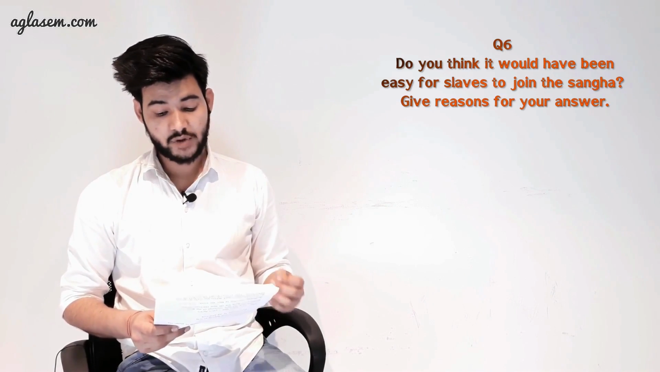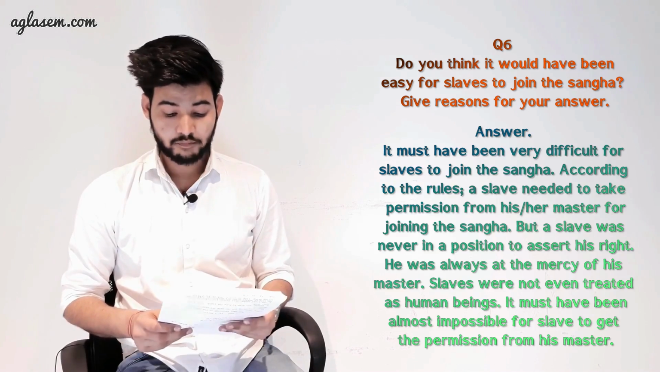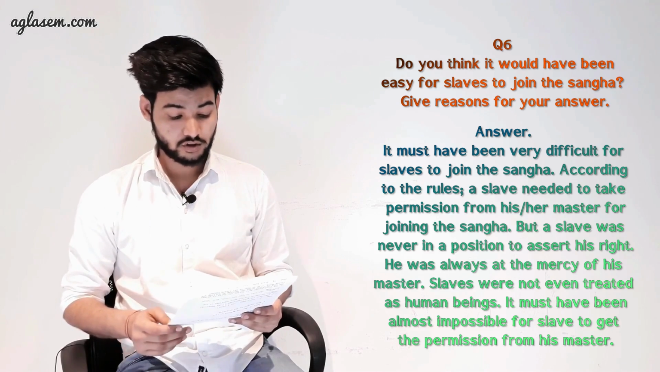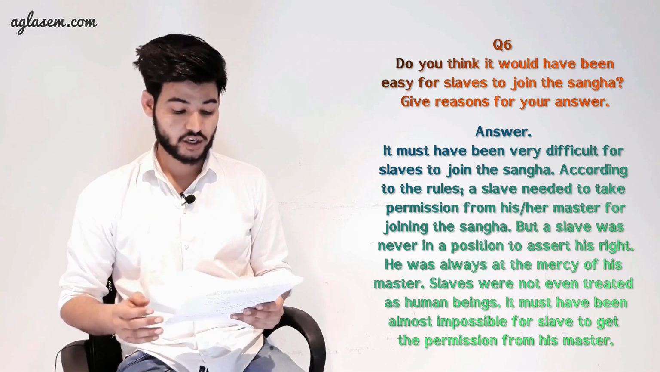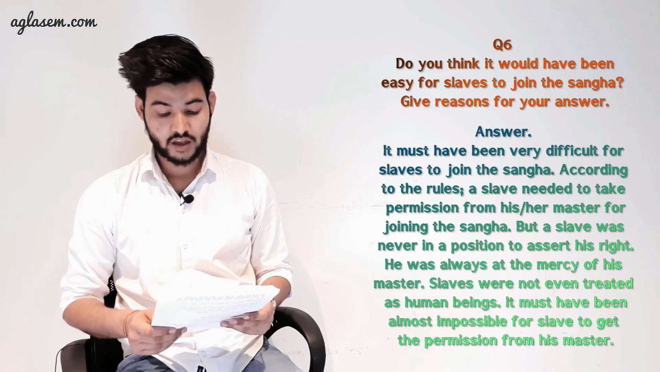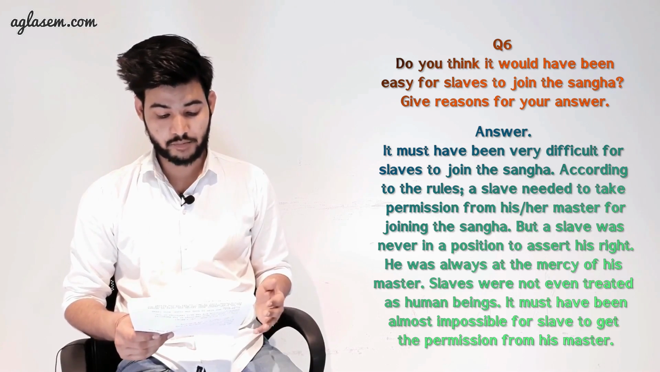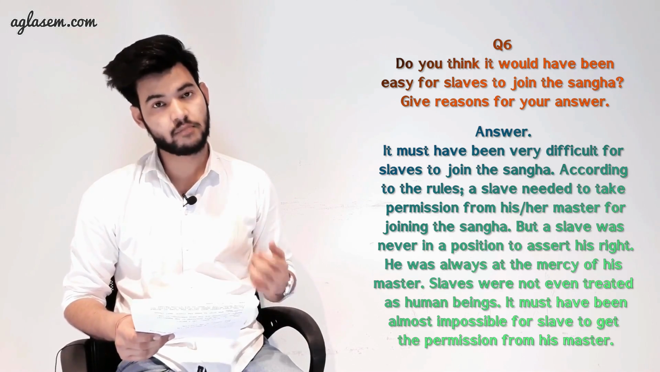Question number 6. Do you think it would have been easy for slaves to join the Sangh? Give reasons for your answers. Answer is, it must have been very difficult for slaves to join the Sangh. According to the rules, a slave needed to take permission from her master for joining the Sangh, but a slave was never in a position to assert his rights. He was always at the mercy of his master. Slaves were not even treated as human beings. It must have been almost impossible for a slave to get the permission from his master.